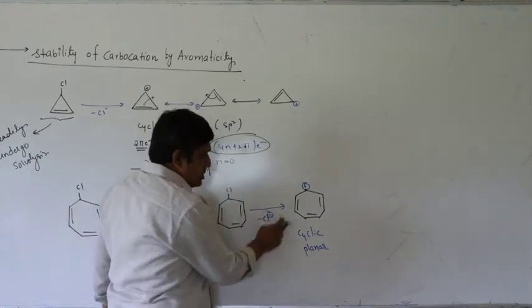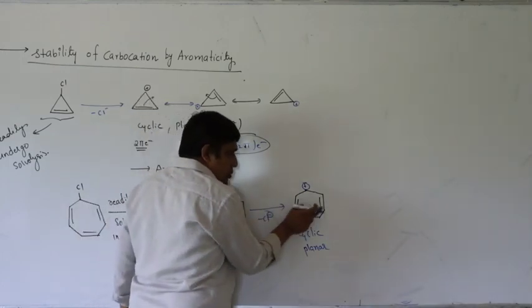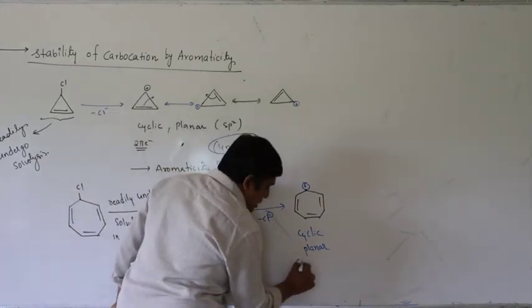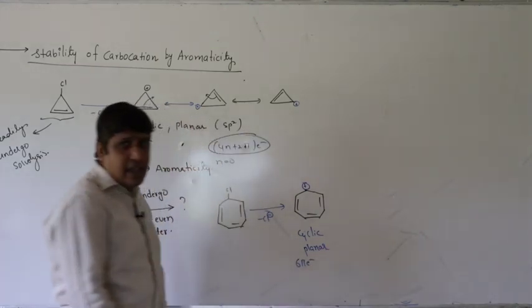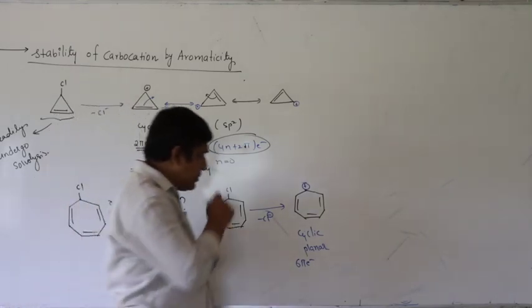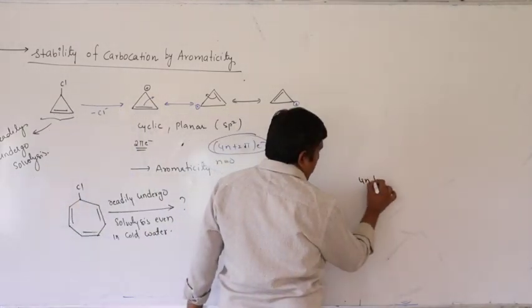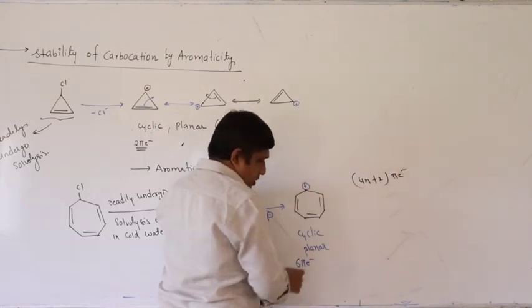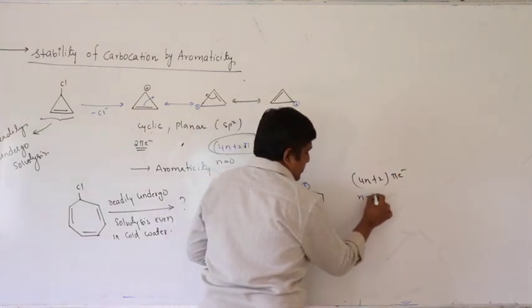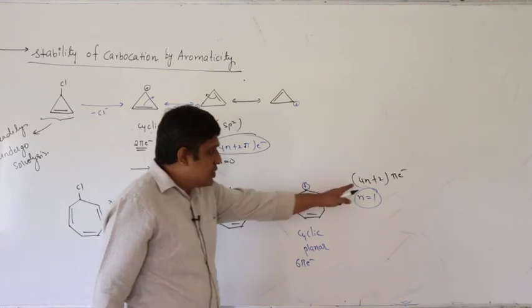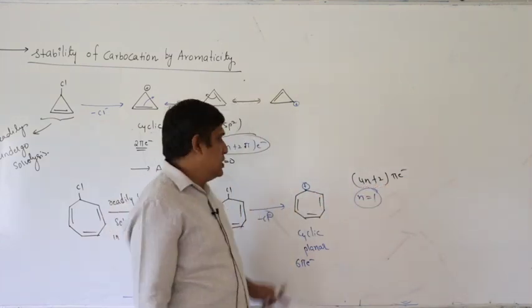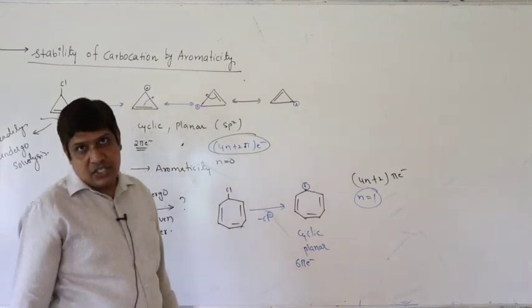How many pi bonds? 1, 2, 3: 3 pi bonds. 3 into 2 is 6 pi electrons. It contains 6 pi electrons. Let us substitute in the formula 4n plus 2 pi electrons. You get 6 if n equals 1: 4 into 1 is 4, 4 plus 2 is 6. So it obeys Huckel's rule. Therefore, this is aromatic in nature.